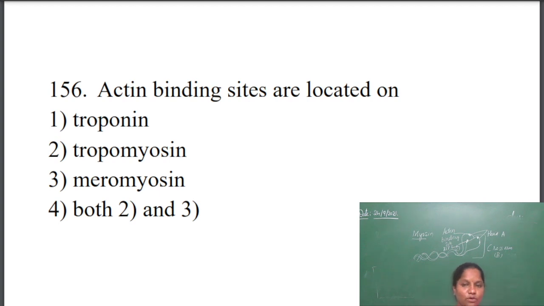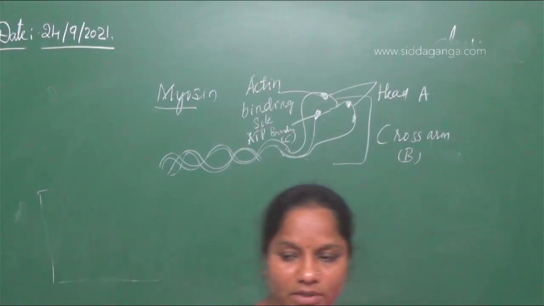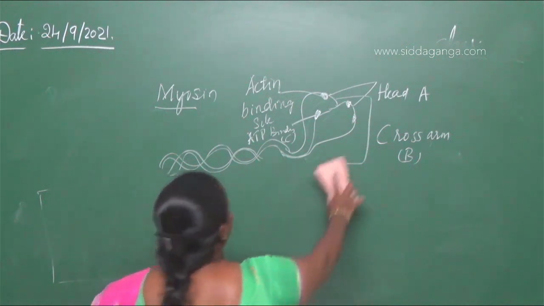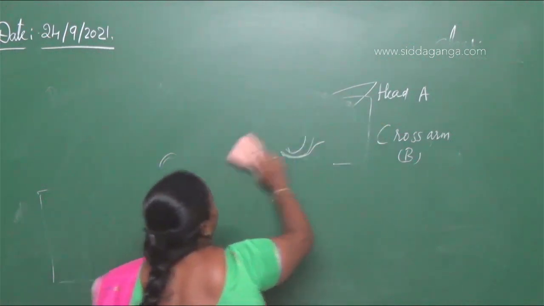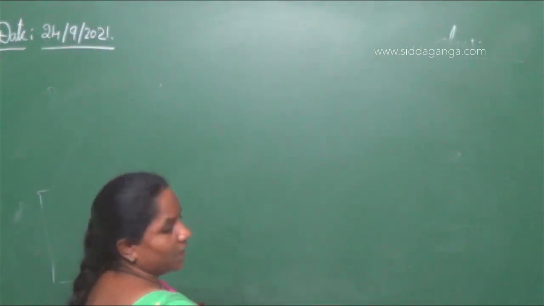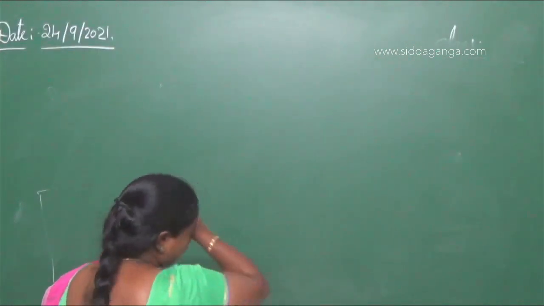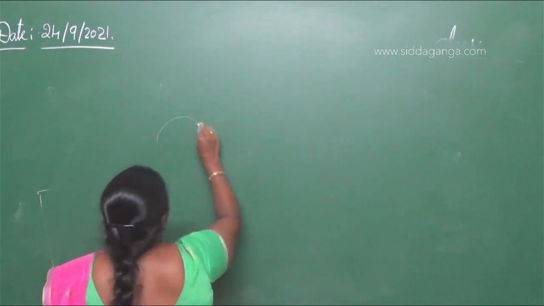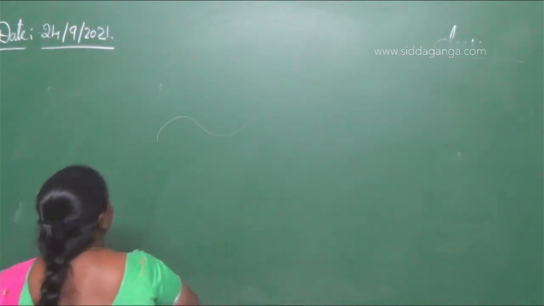Where are the troponin present? They are present on the actin filament. If you take the diagrammatic view of actin, it is a helically formed structure.